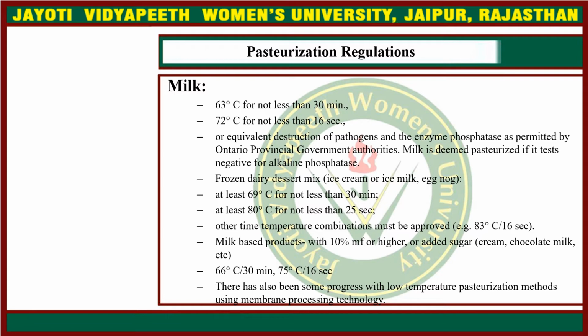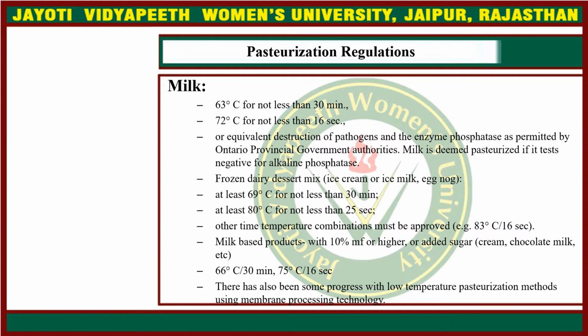The LTLT temperature is 63 degrees Celsius for not less than 30 minutes, and the STST temperature is 72 degrees Celsius for not less than 16 seconds or 15 seconds. This is equivalent to destruction of the pathogens and the enzyme phosphatase, as permitted by Ontario provincial government authorities. Milk is deemed pasteurized if it tests negative for alkaline phosphatase.